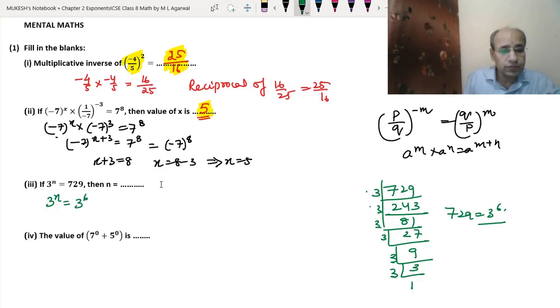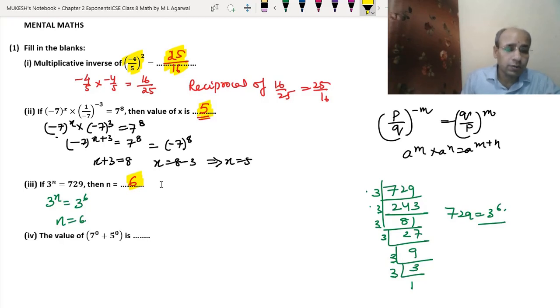Now both sides we have the equal base. So that means these powers will be the same. So the value of n became equal to 6. Okay. So the answer of n is 6. So this is the answer.